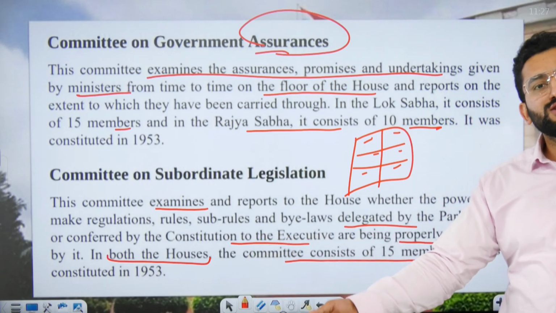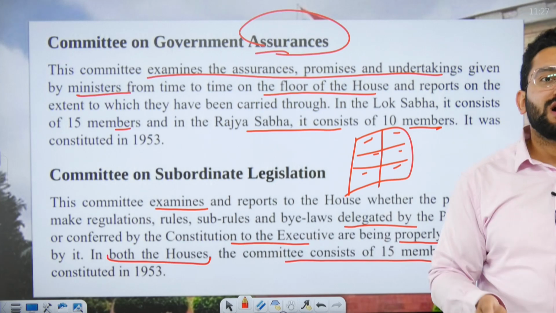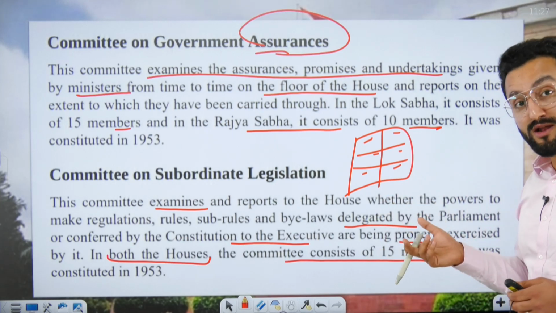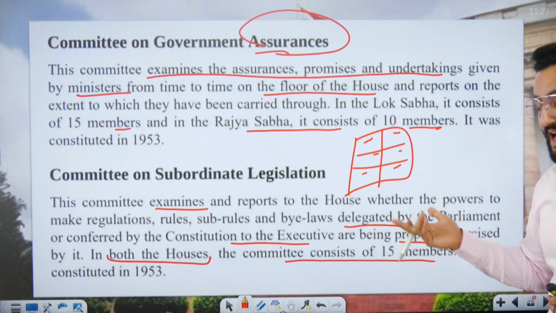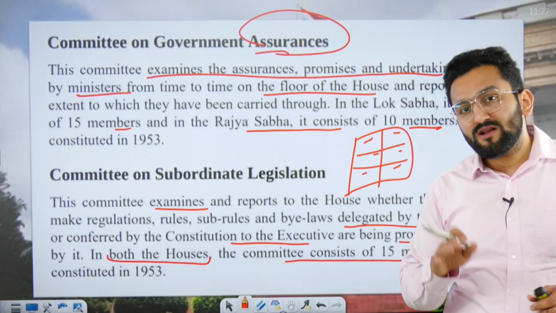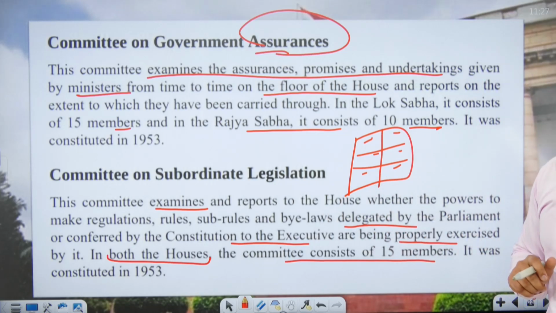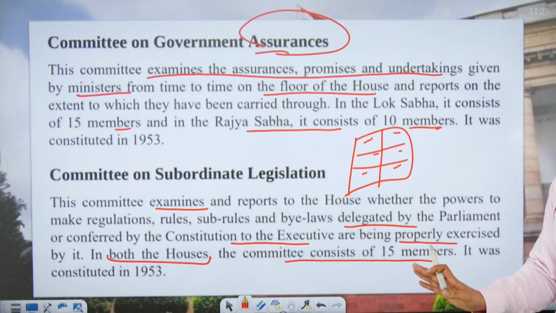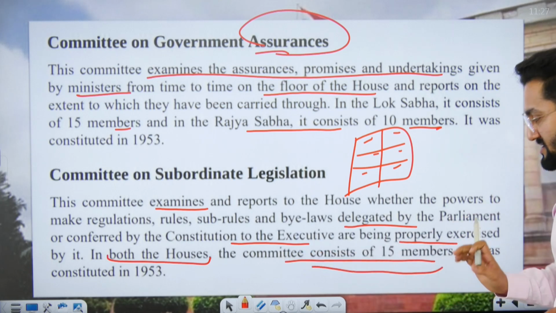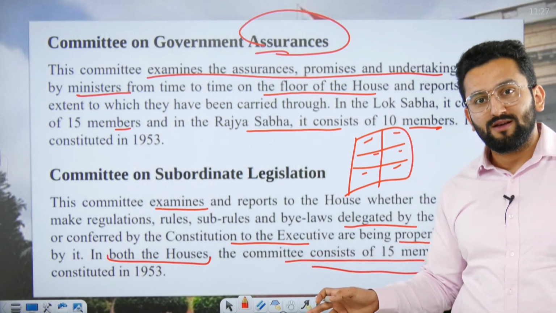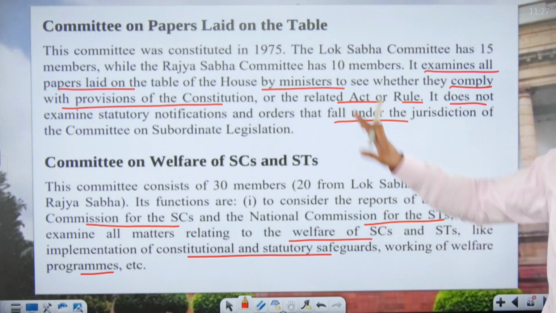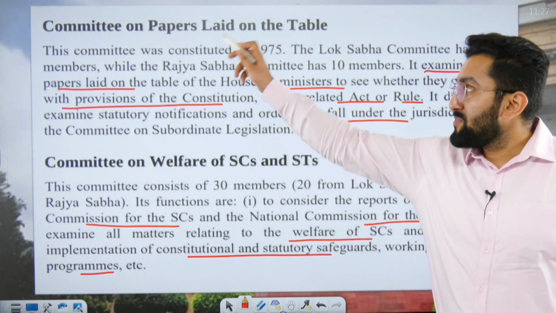Although that subordinate legislation needs to be presented before the House again, the major work is done by the executive here. So whether this executive is doing its job in a correct manner or not, for that we have the Committee on Subordinate Legislation. I guess it is quite clear to you now. In both the houses, the committee consists of 15 members. Okay. Now, Committee on Papers Laid on the Table, paper laid.